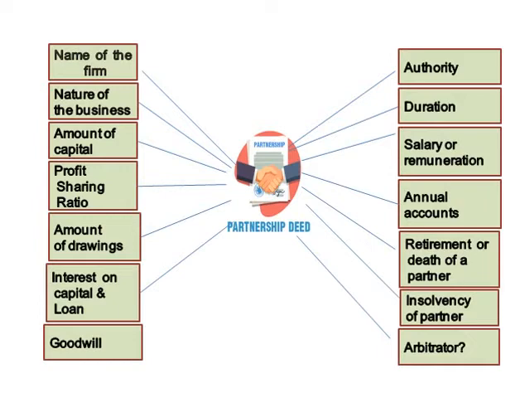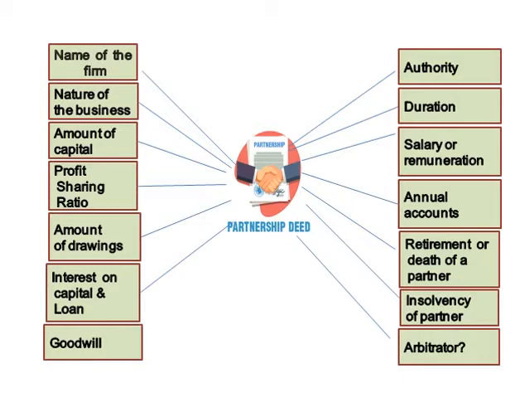Some of the important clauses of partnership deed are: name of the firm. It includes the name of the firm and the names and addresses of the partners. Nature of the business, what type of business they are going to carry out. Amount of capital invested by each partner. Profit sharing ratio. Amount of drawings by partners. Interest on capital and loan. Goodwill, how they are going to calculate goodwill. The method of valuation of goodwill should be mentioned.